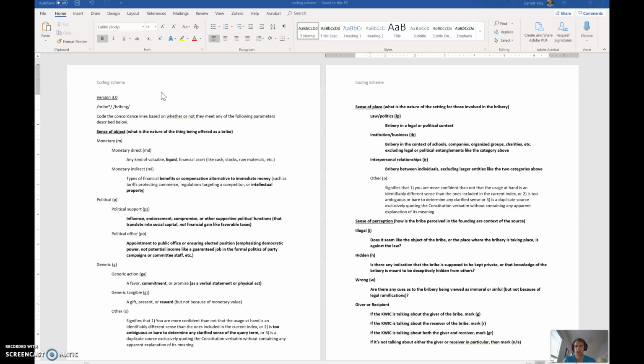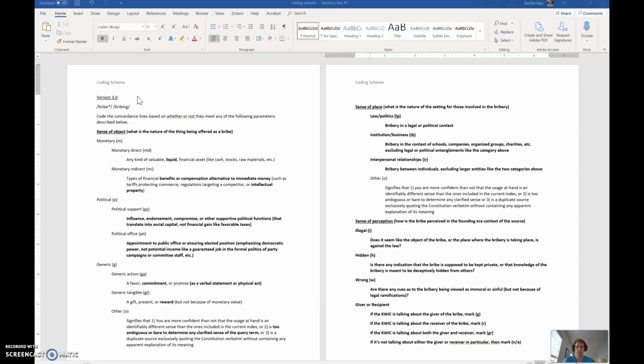So at the top here, I just have listed what the exact query terms are in the corpus right now. So we have bribe with all variations of bribe. And then for some reason, that expression in the corpus didn't capture bribing. And so I just inserted that separately as its own to get the combined instances of both bribing and all other variations of bribe.